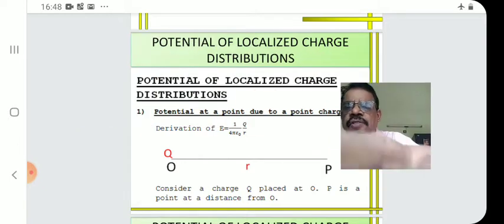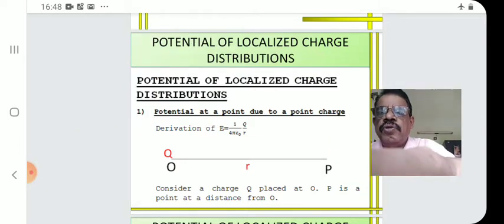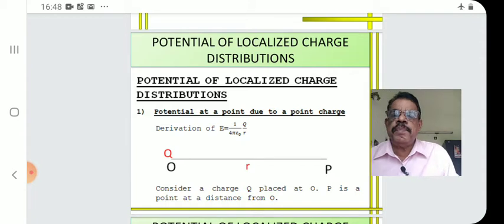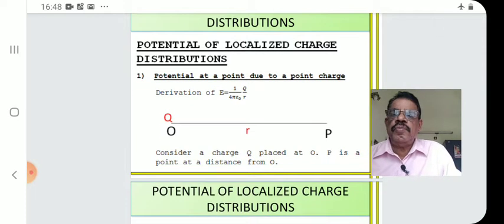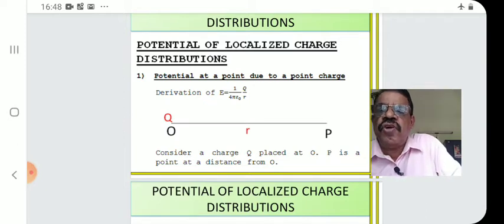Case number one: the potential at a point due to a point charge. The equation is derived from E equal to 1 by 4 pi epsilon 0 q by r. At the point O, a charge q is placed. P is a point at a distance r from it. We have to find the potential at P.